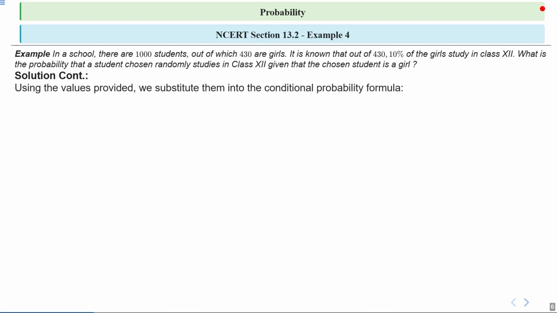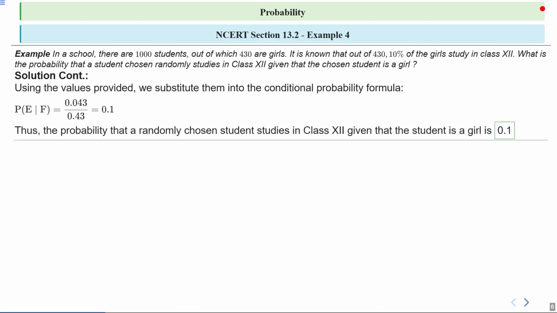So using the values provided, we substitute them into the conditional probability formula. So probability of E upon F will be equal to 0.043 upon 0.43, which is equal to 0.1. So thus the probability that a randomly chosen student studies in class 12 given that the student is a girl is basically 0.1. Right, 0.1 is basically the right answer.